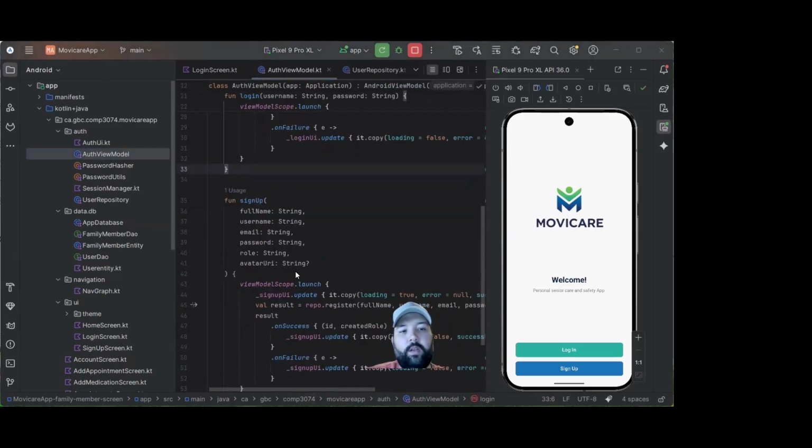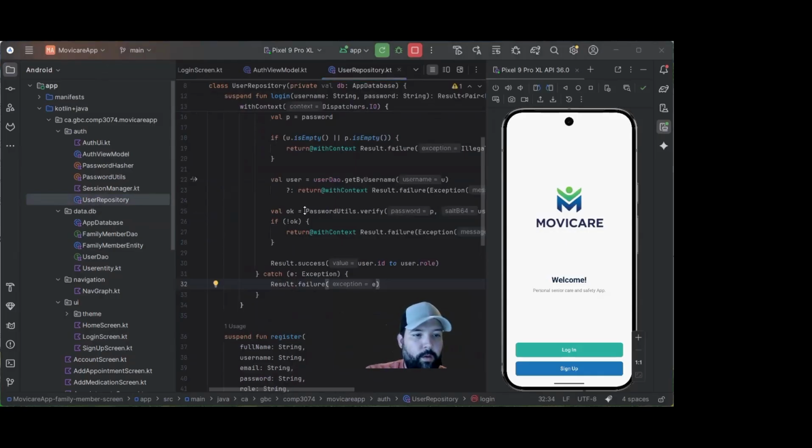The login screen sends the information to the ViewModel, and this sends the data to the user repository. We have the user repository here. Inside the repository, the app checks the database using the user get by username and then verifies the password, comparing the password with the stored hash and salt. If the credentials are valid, we get the user ID and role, and the app navigates into the home screen.